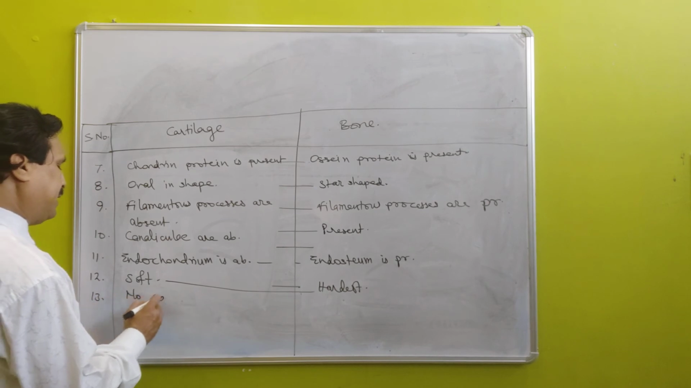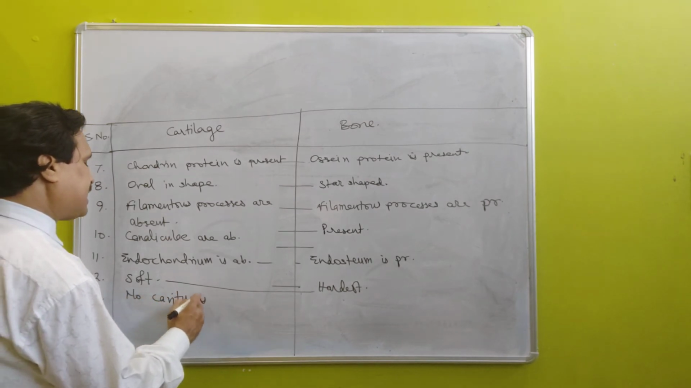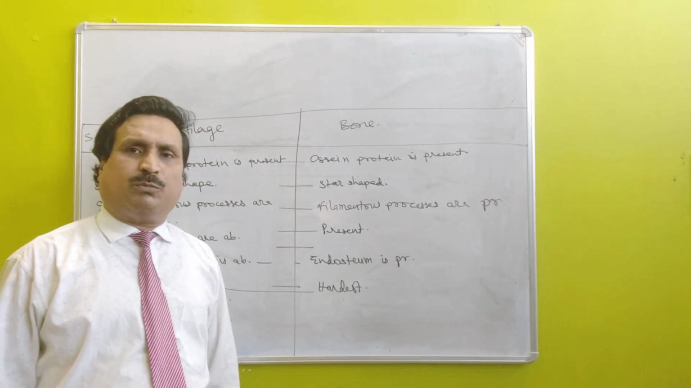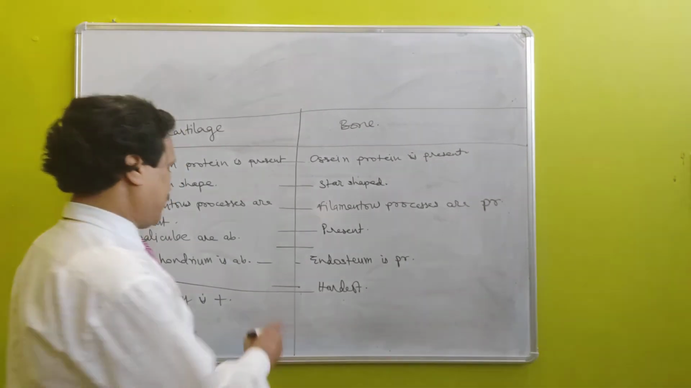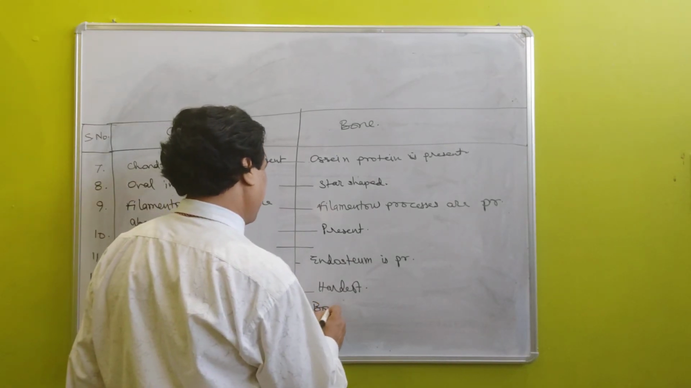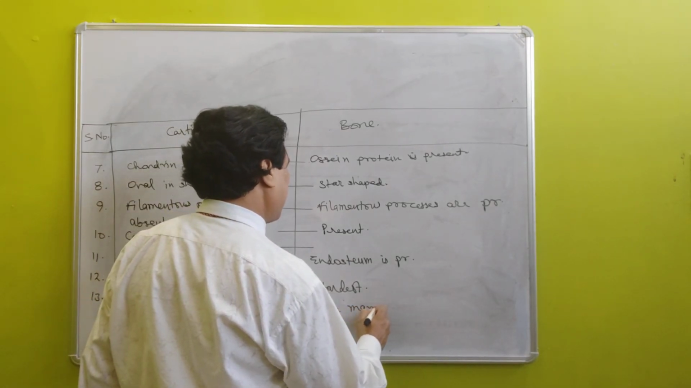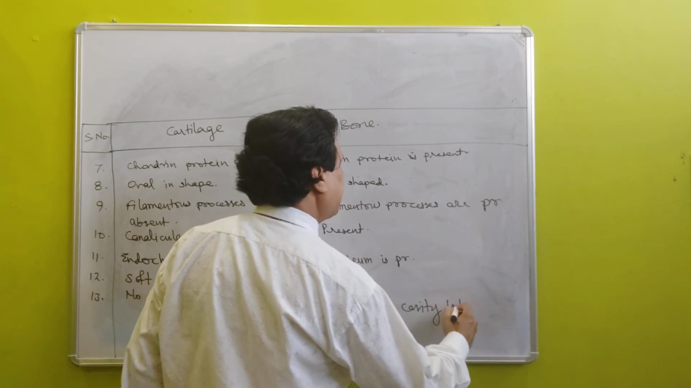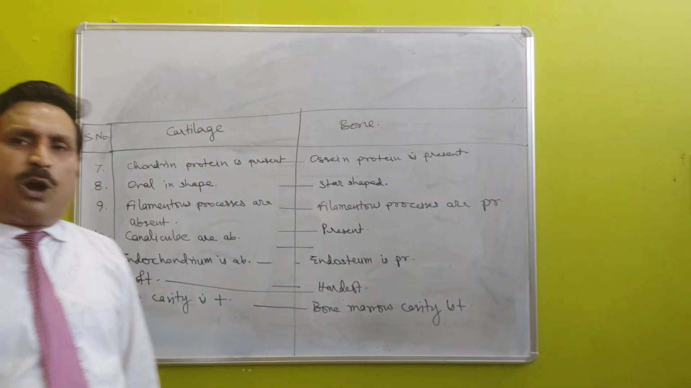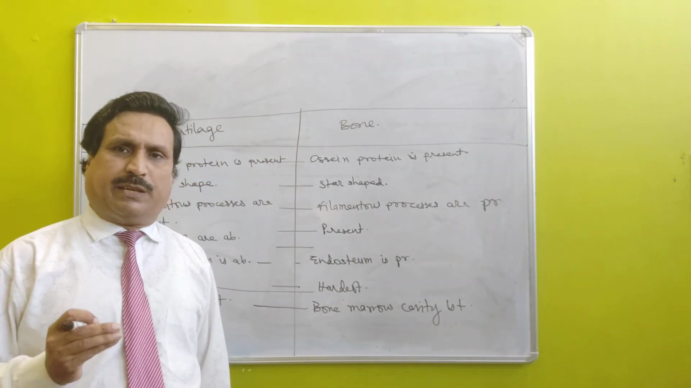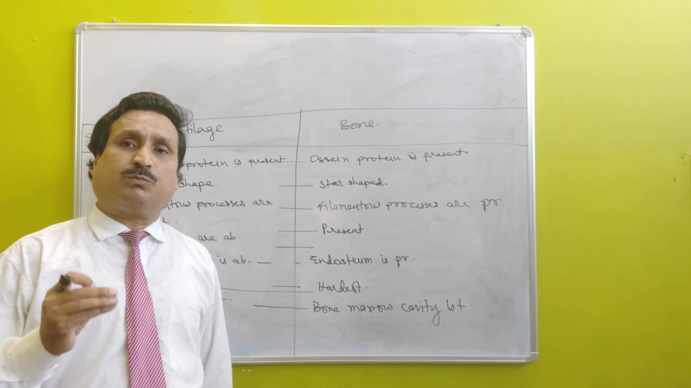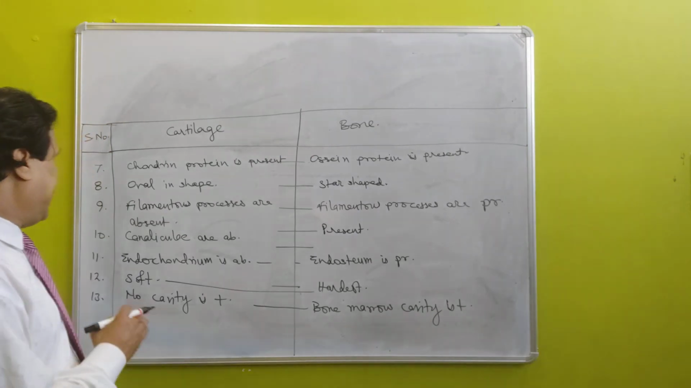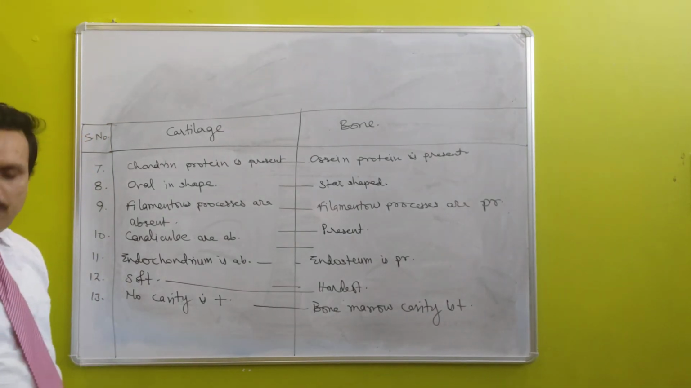No cavity is present in cartilage, and in case of bone, marrow cavity is present. Bone marrow cavity is present, and long bones participate in hematopoiesis.